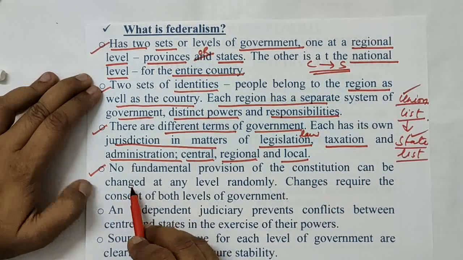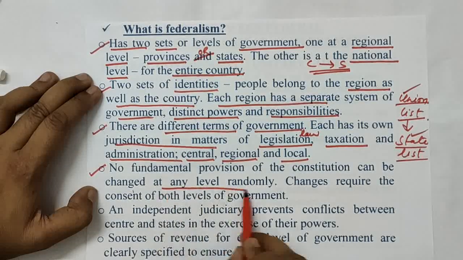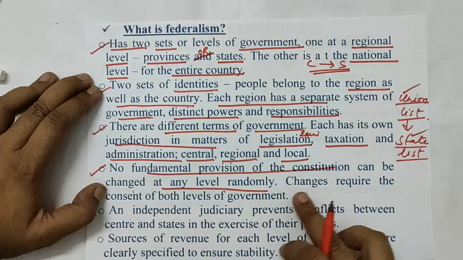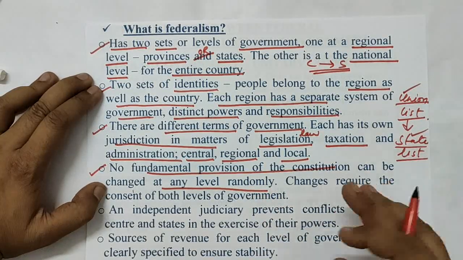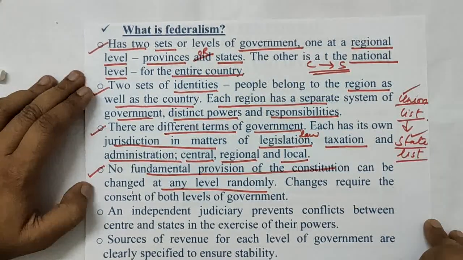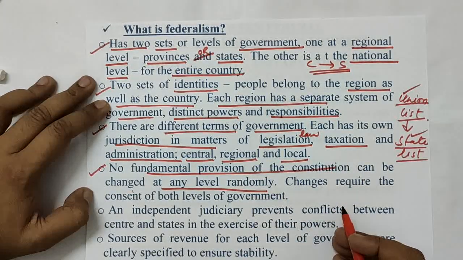Next one is, we talk about how no fundamental provisions of the constitution can be changed randomly at any level. Means if any changes are to be made in the constitution, at no level, whether it's your center, your state or your local government, can they randomly change anything. They have to take decisions in consultation with many parties, and they have to follow a certain procedure that we'll be looking at further.